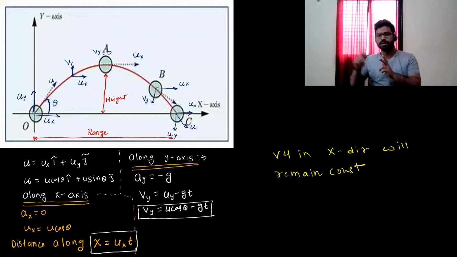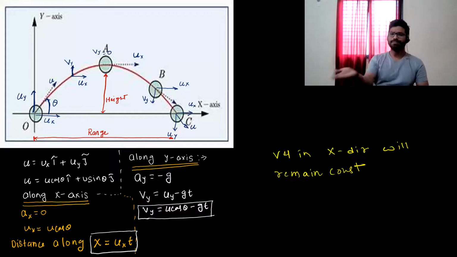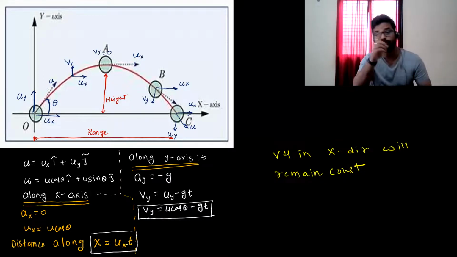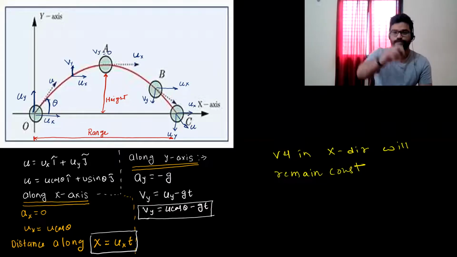We call it range. So if I have to calculate distance in x direction, that is, if I have to calculate range, then I should know velocity in x direction, and velocity into time is distance. So velocity in x direction is ux, then I have to calculate time. But which time is it? It is the time for the whole journey. So if I have to calculate distance in any particular time, I'll calculate by this formula, x is equal to ux into t, where ux is u cos theta.